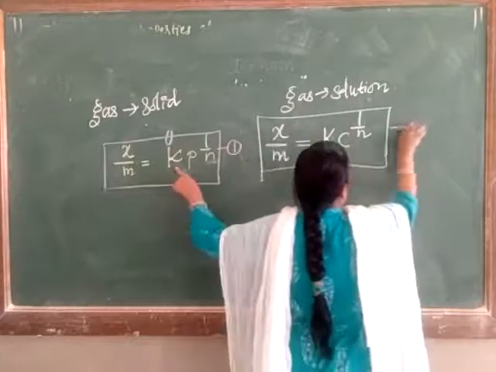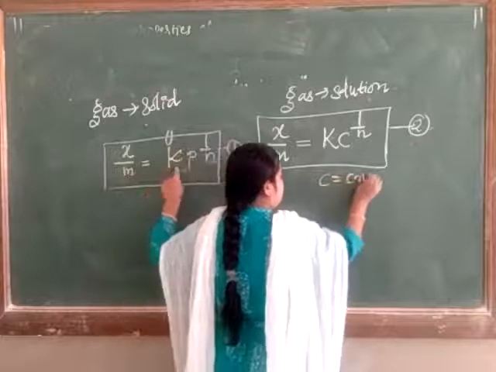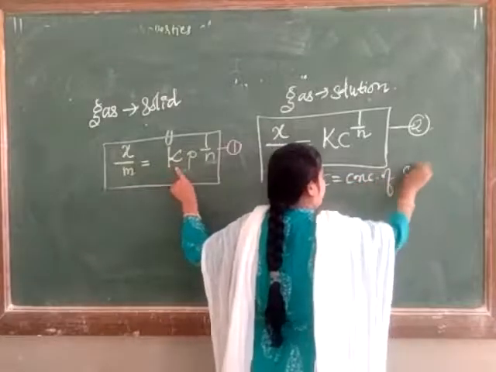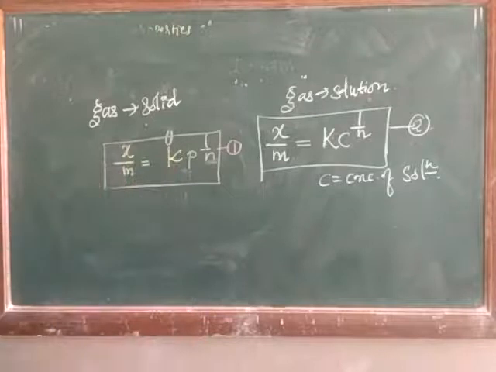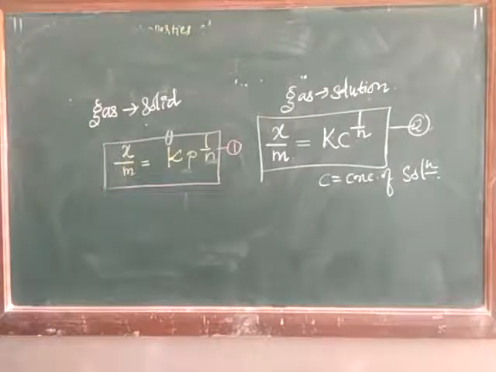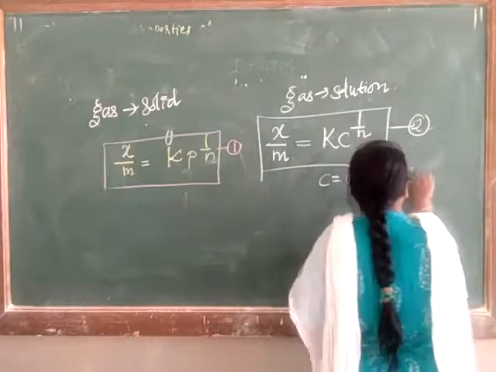Consider this as equation number 2, where C is nothing but the concentration of the solution, or rather the concentration of the solute.